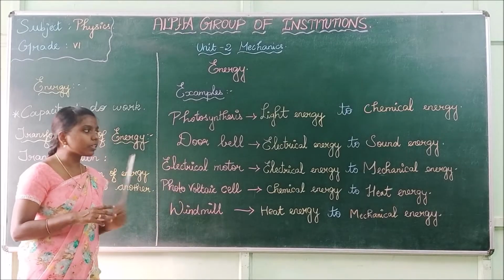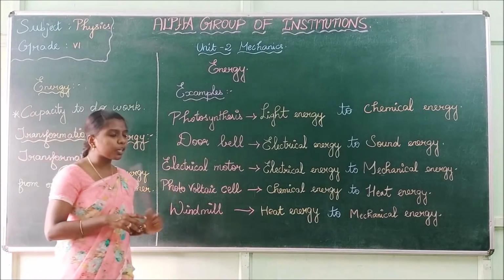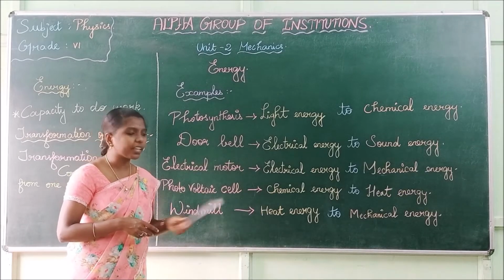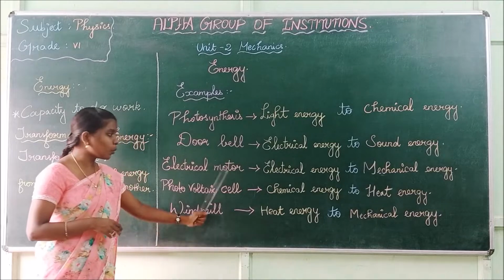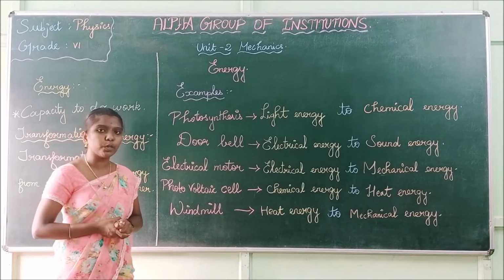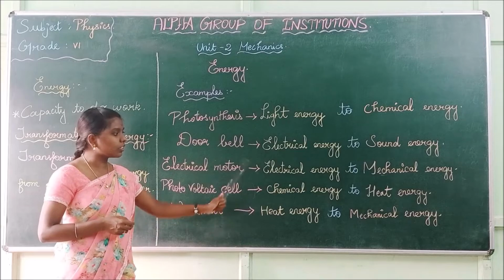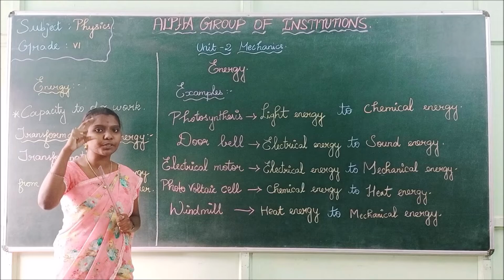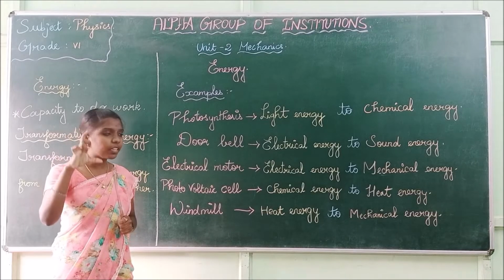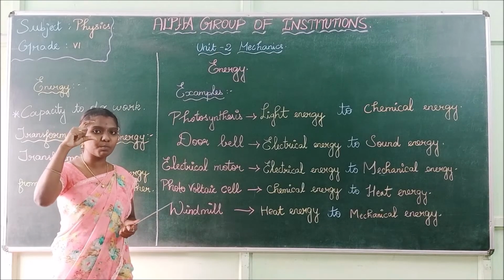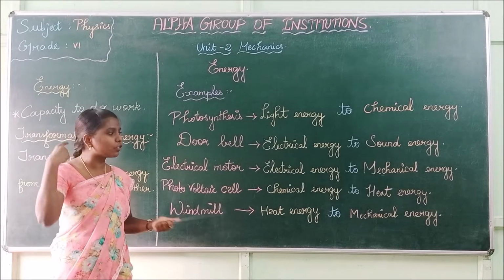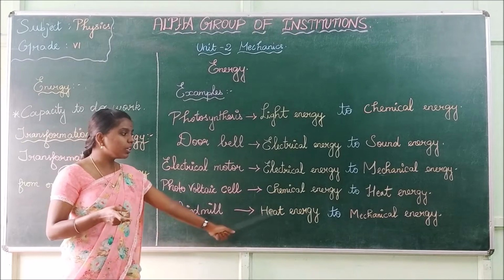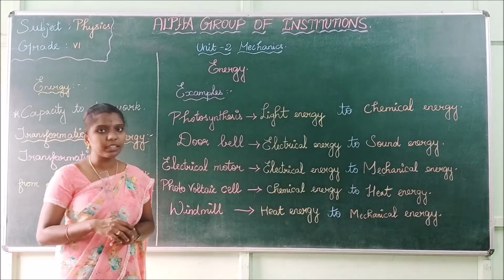In an electrical motor, electrical energy is converted to mechanical energy. In a photovoltaic cell, chemical energy is converted to heat energy. Every cell, that is a battery, consists of chemical inside it. So the chemical present inside it converts chemical energy into heat energy. Next, windmill. In a windmill, heat energy is converted to mechanical energy.